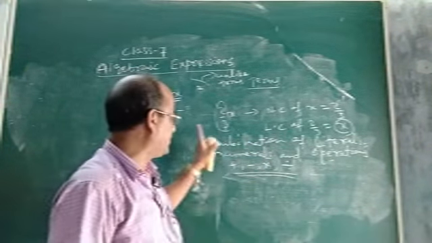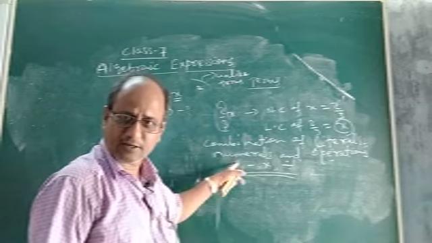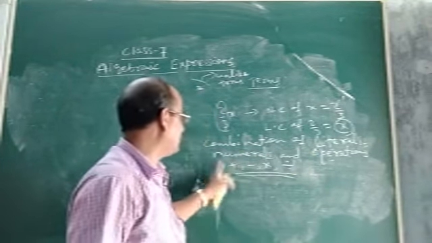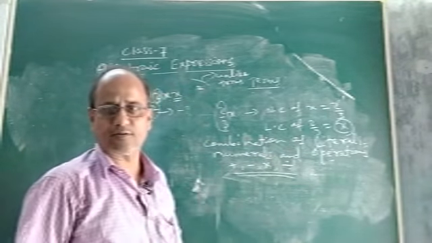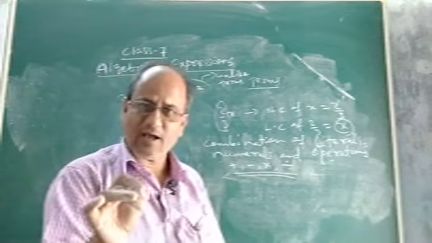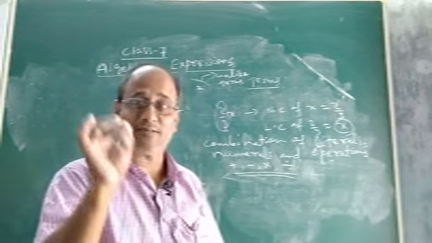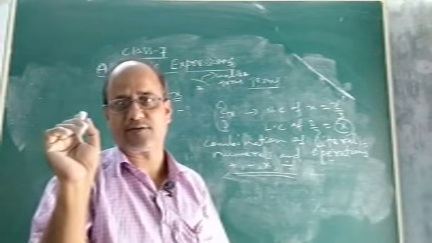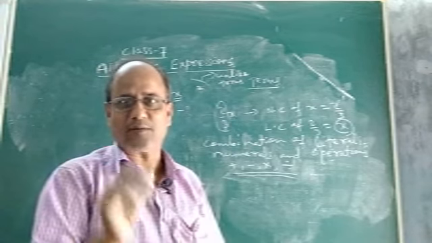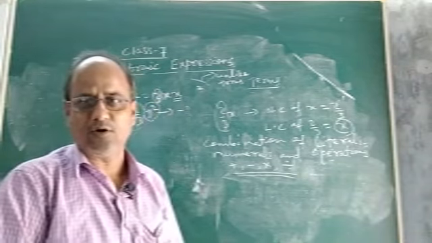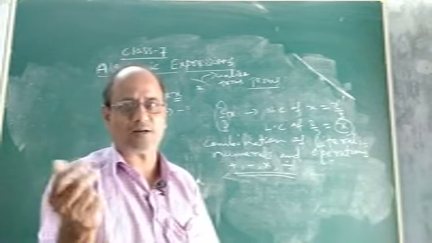In algebra we read algebraic expressions, which are nothing but the combination of these three things: literals, numerals and some arithmetic operations. Then in class 6 we had read how to add and subtract algebraic expressions. How to add and subtract? There were two methods. I hope you must have remembered. What are the two methods if I ask you? The answer will be, sir, the horizontal method and the column method.